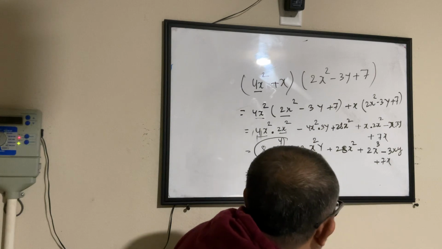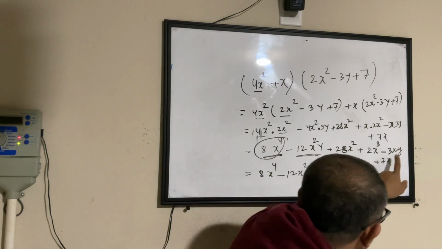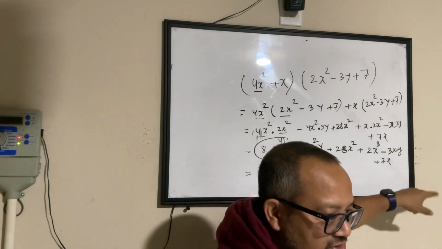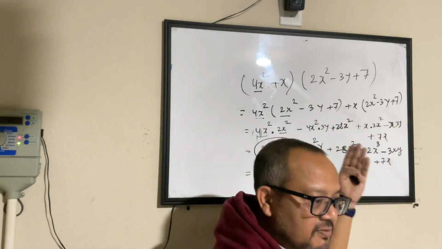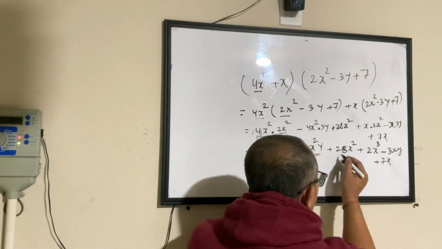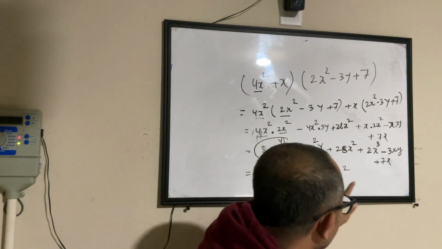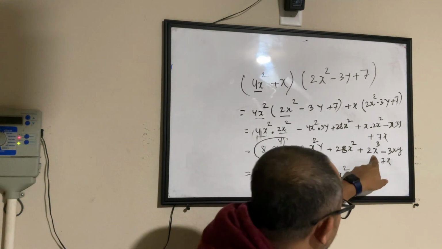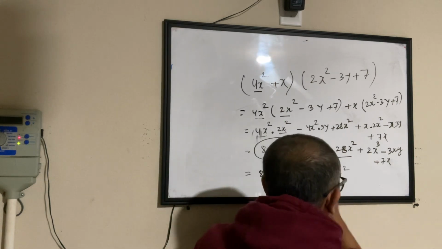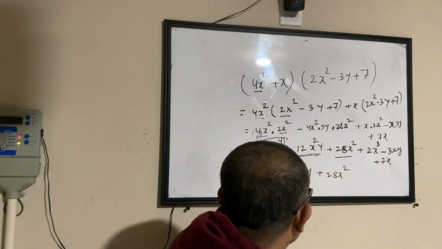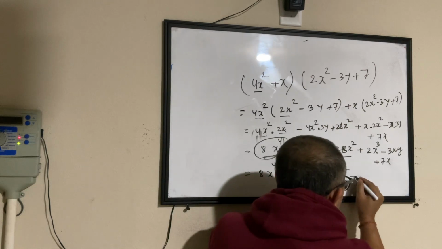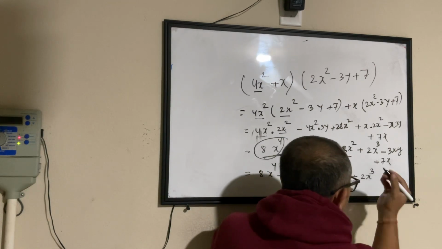Now, x square, I don't have anything else with x square. So you call it soccer, football, badminton, volleyball, doesn't matter. You have only one of this. So this becomes 28x square. Then you have an x cube. Do you have any other term with only x cube? No. So this guy also remains as it is.